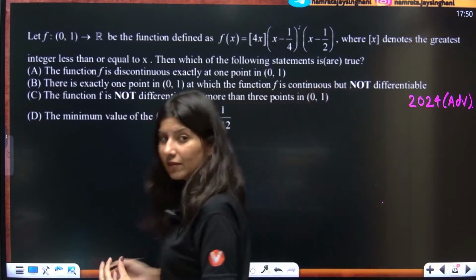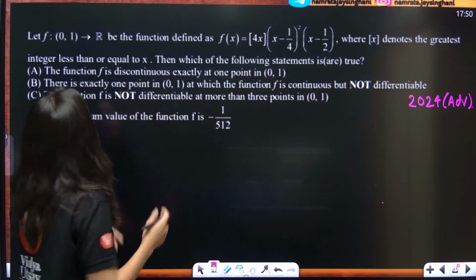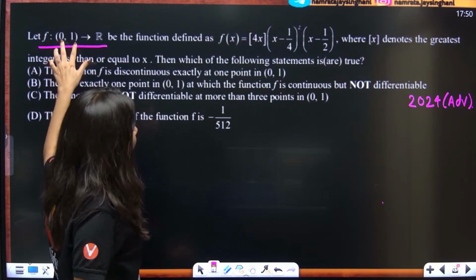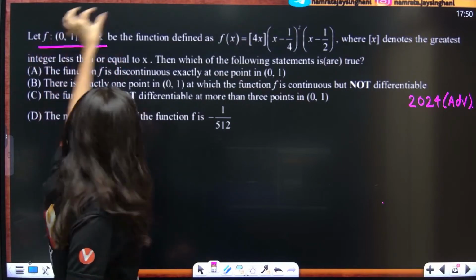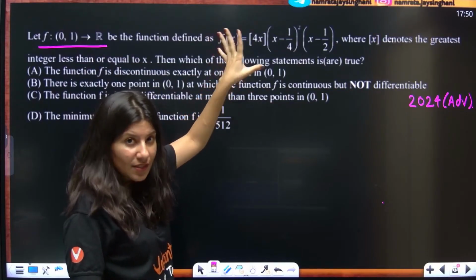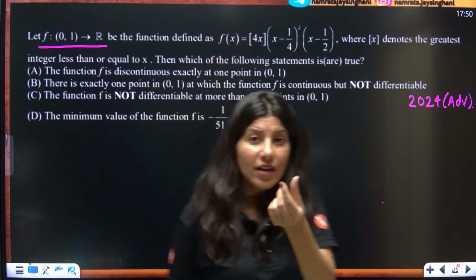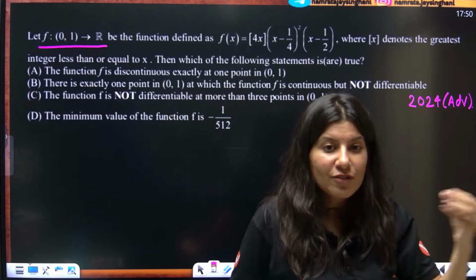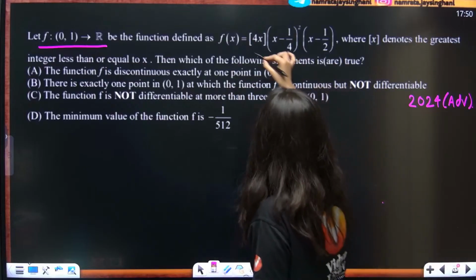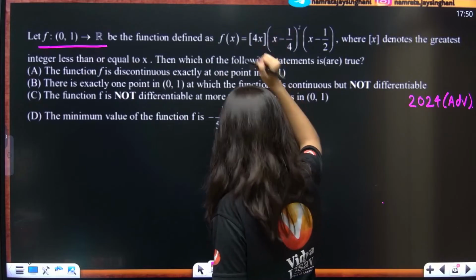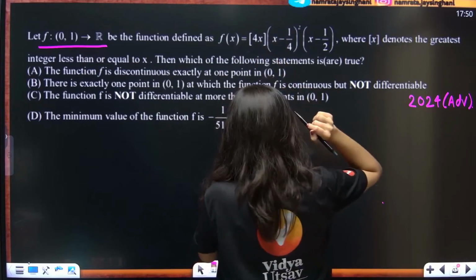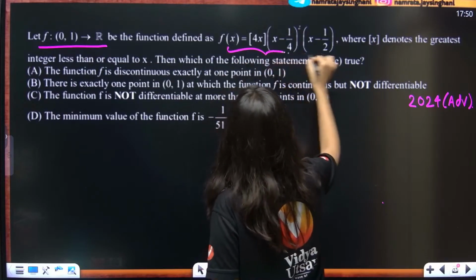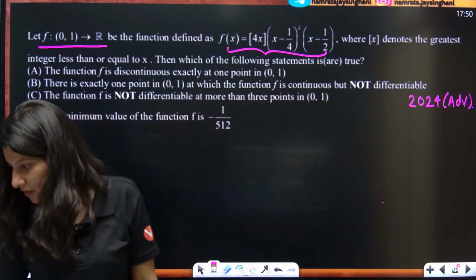Alright, now this is something which is slightly difficult. Can you see, this is your f function, whose domain is 0 to 1. That means the value you are going to insert in place of x will be lying between 0 to 1. You have a very restrictive domain. That means you only need to define this function for just 0 to 1. This is your function, this is your f of x.